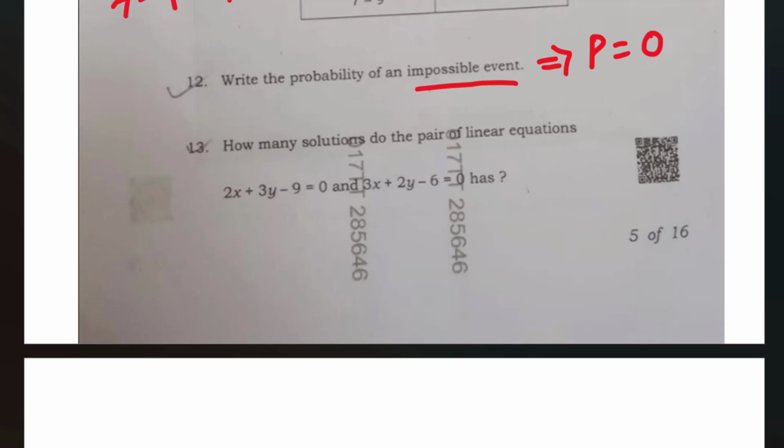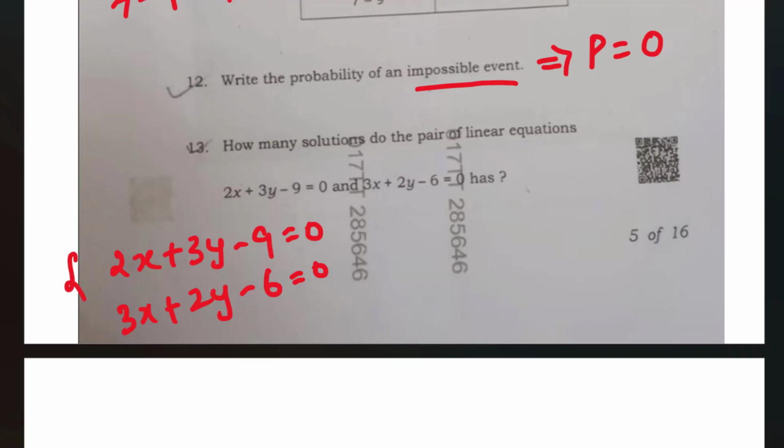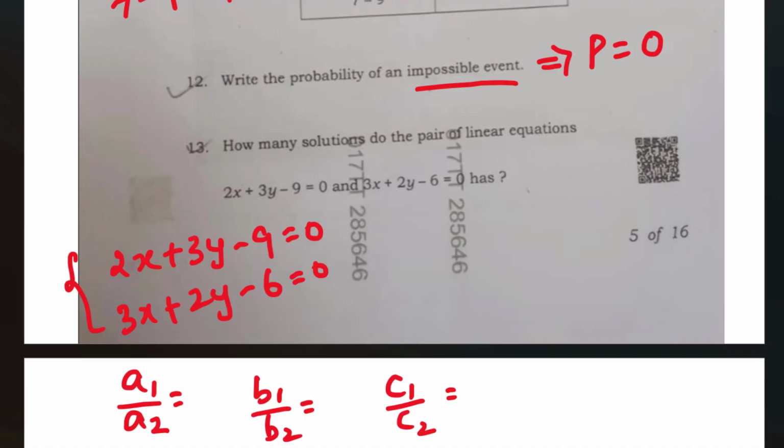Next, question number 13. How many solutions do the pair of linear equations have? See, I will write it for you. 2x plus 3y minus 9 is equal to 0 and 3x plus 2y minus 6 is equal to 0. These two linear equations they have given in the question. We have to find out how many solutions are there. For that we do a1 by a2, b1 by b2, c1 by c2. Then we see if all are equal, infinitely many solutions will be there. If only 2 are equal, one unique solution will be there.